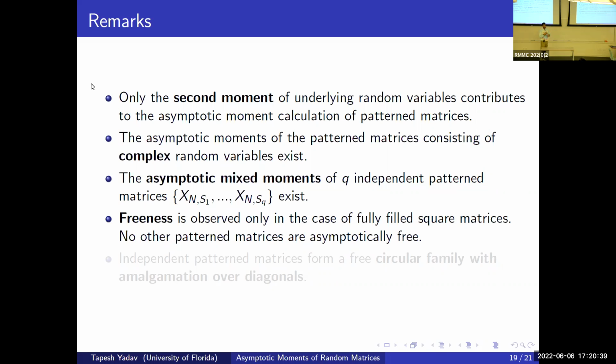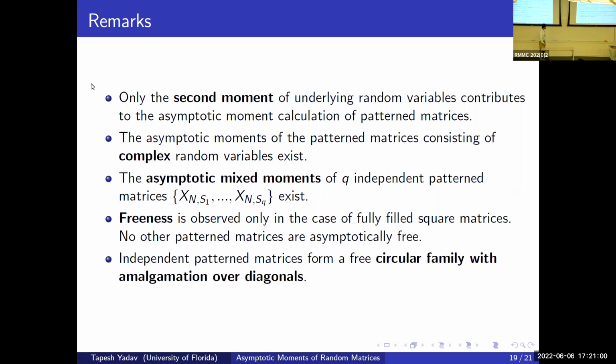And this has something to do with the fact that the L1 and L2 norms of functions are always different, other than the case when the function is constant. And in this case, the constant function is represented by a fully filled square matrix. And finally, independent pattern matrices form a free circular family with amalgamation over diagonals. If we go to the operator valued case, the limits of such pattern matrices form a circular family.